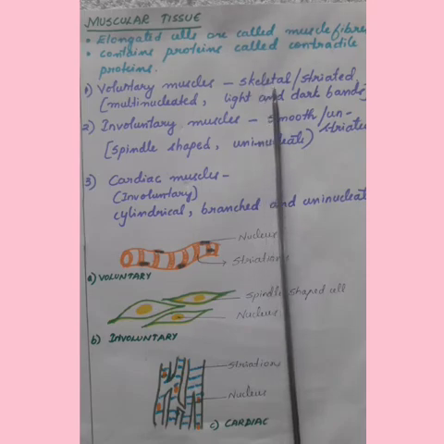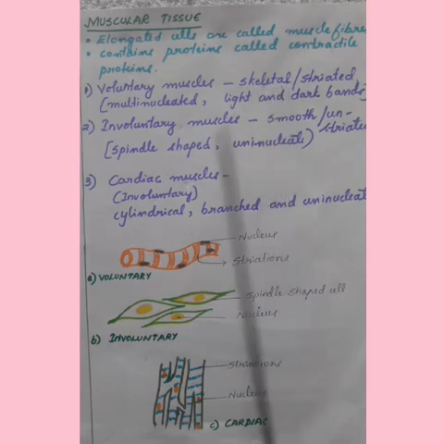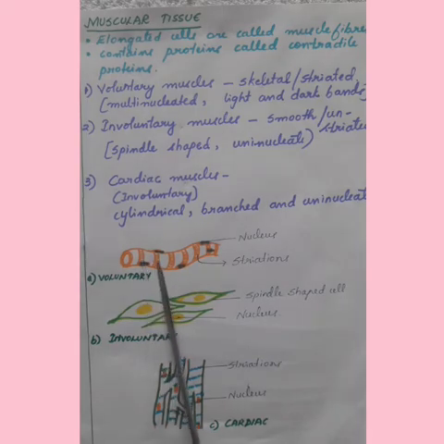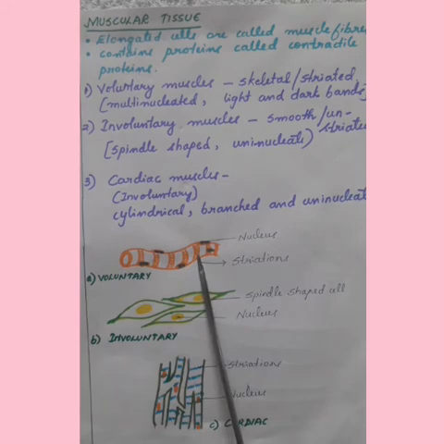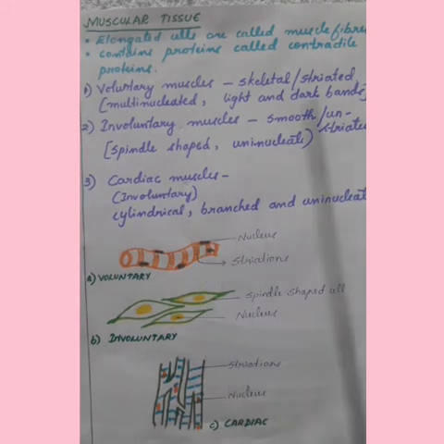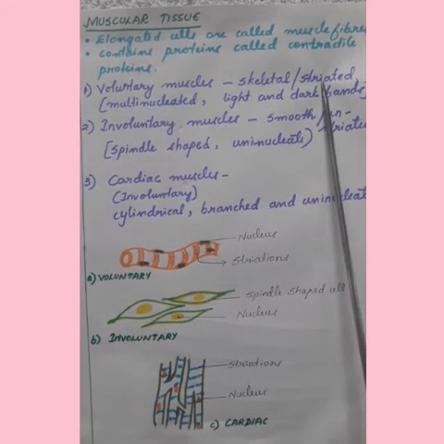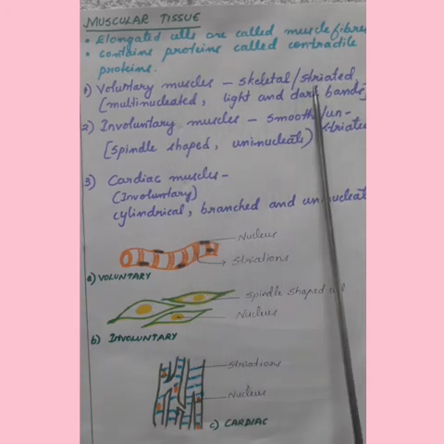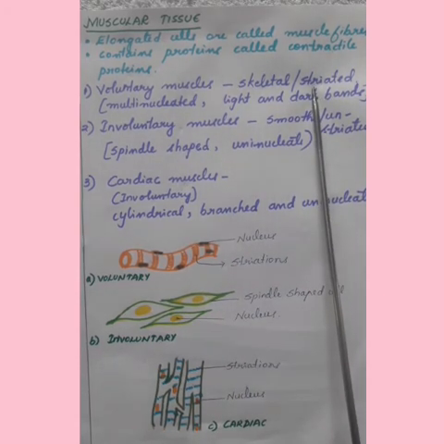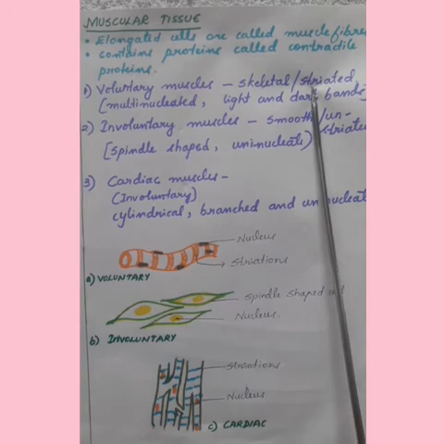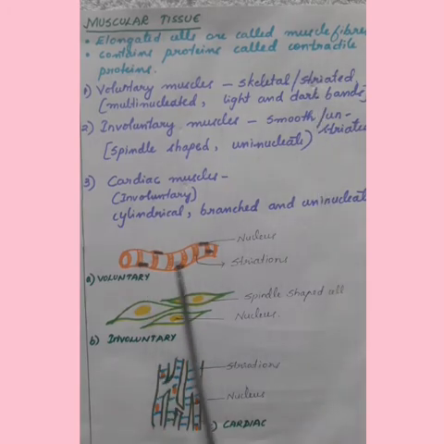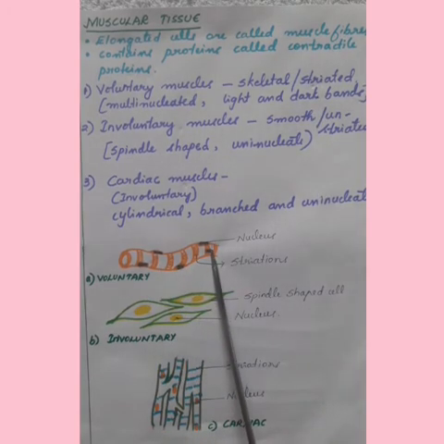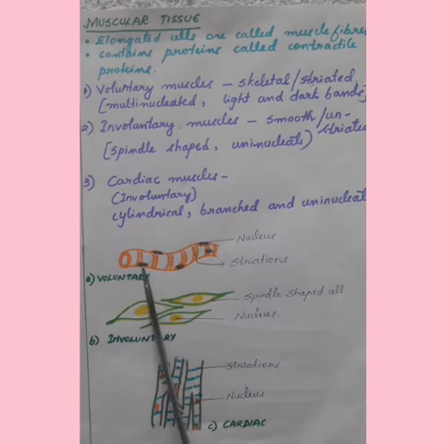Under the microscope, these muscles show alternate dark and light bands or striations. So, these muscles are also called as striated muscles. Voluntary muscles are also called striated muscles. These cells are long, cylindrical, unbranched and multinucleated. They contain many nucleus.